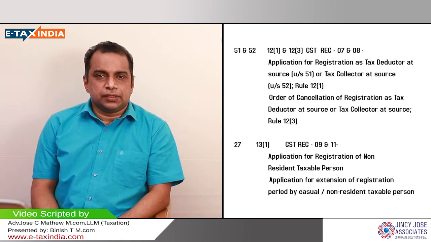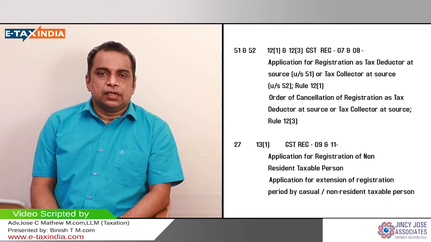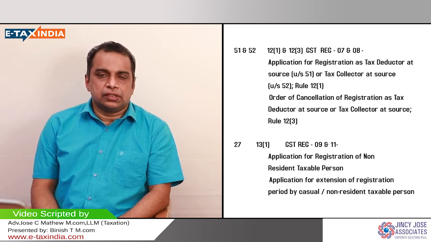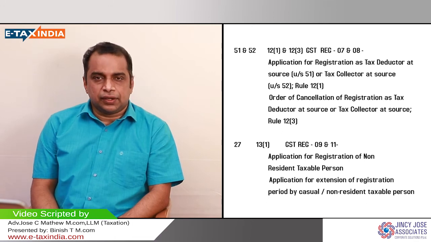Registration for special persons. That is the next topic. Who all are special persons? Let me explain it first, then we will move on to the registration procedures for each kind of person. The first special person we are going to discuss here is the TDS or TCS compliant persons. The persons who are liable to deduct tax at source, or the persons who are liable to collect tax at source. That is the first category.